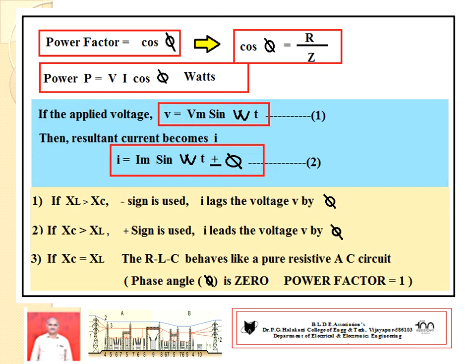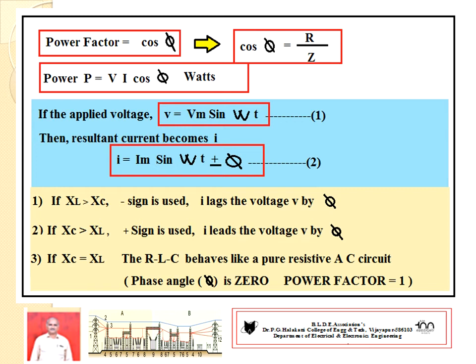Once you are knowing the power factor, then it becomes easy to calculate power of the circuit, capital P equal to VI cos phi, where V is RMS value of voltage, I be the RMS value of current, cos phi be the power factor. This power expression remains same for RL, RC and RLC AC circuits.